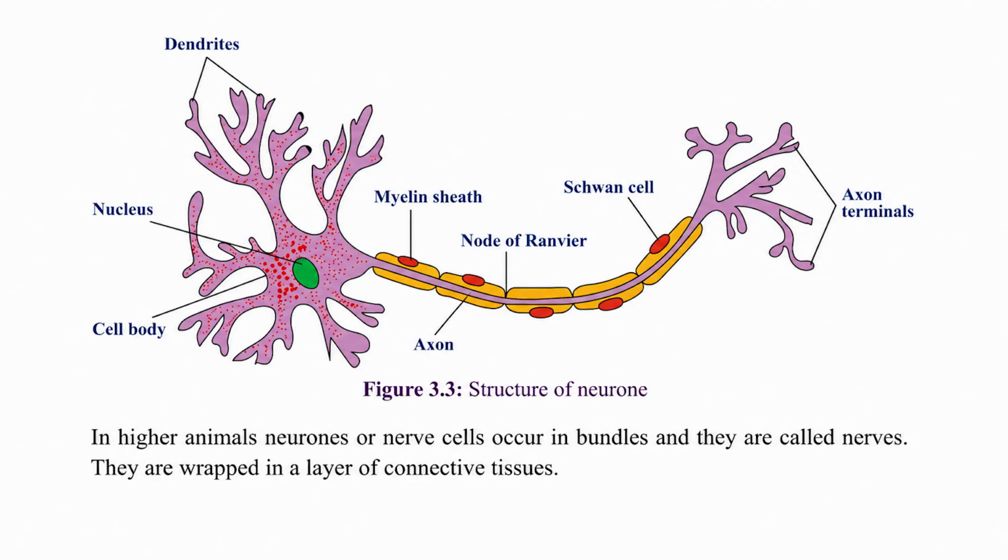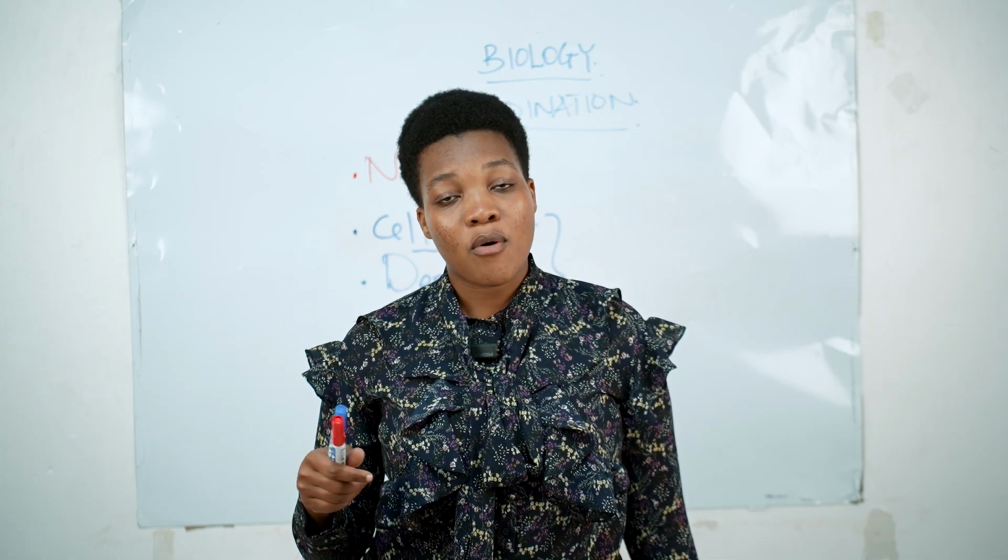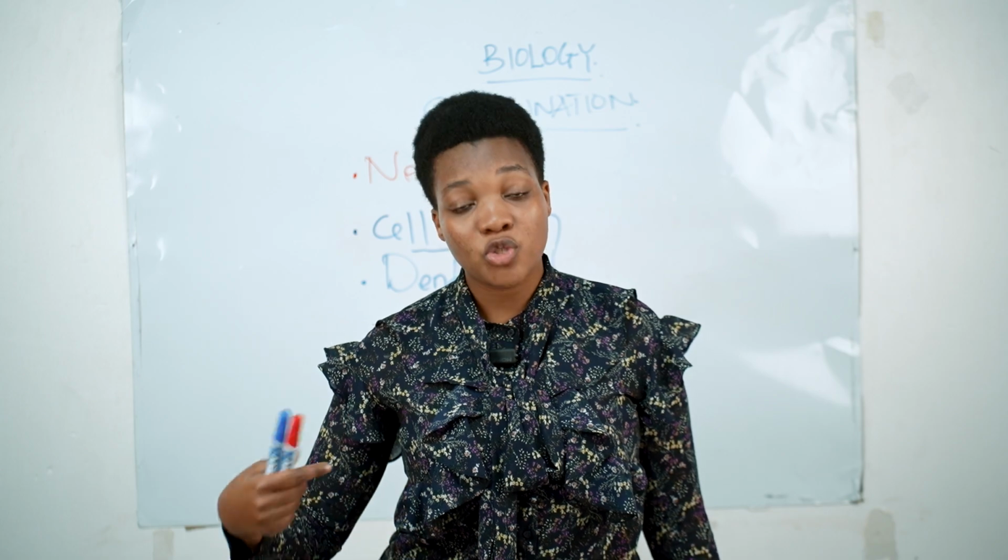The same applies with the myelin sheath in the axon. Kwa myelin sheath, it is a fat layer that covers the axon. One of the functions of the myelin sheath is that it prevents damage to the axon, but also it helps the high speed transmission of the impulse. So when there is a myelin sheath, it means there is a high rate of speed of the impulse from one cell to another cell.